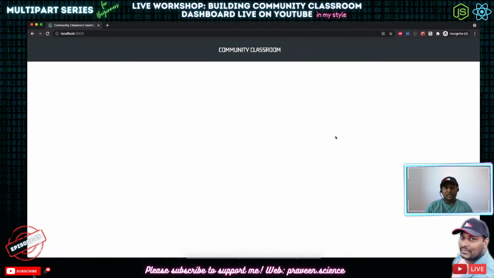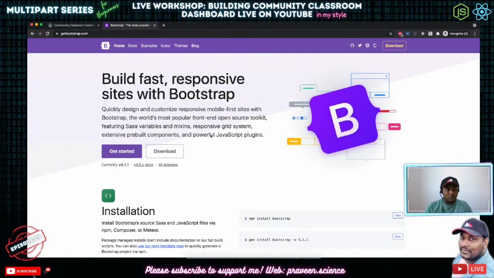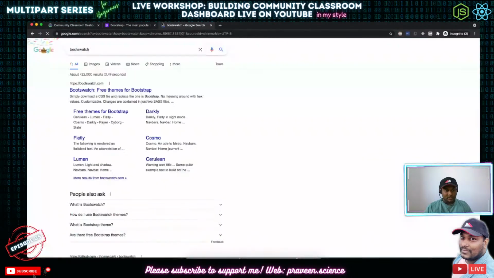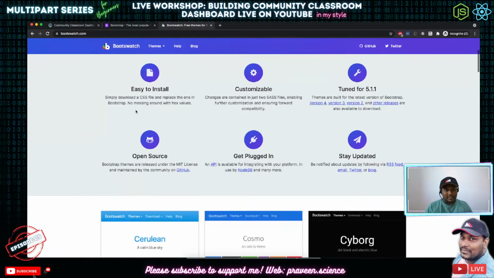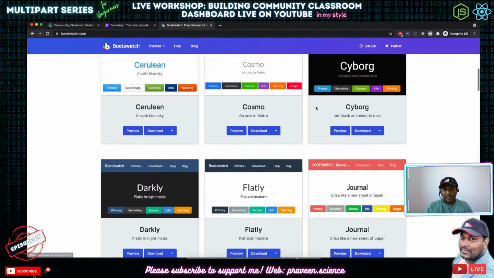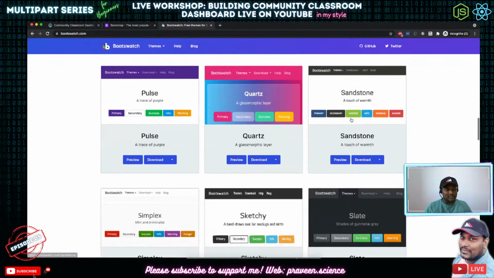Okay, what is the difference between Bootstrap and Bootswatch? Okay, so Bootstrap is the basic library, right? Getbootstrap.com. Everything is there in the Bootstrap library. And Bootswatch is the color themes. So it's free themes for Bootstrap. What they have is just a CSS file to replace the one in Bootstrap, nothing else. There is nothing else that has gone wrong or something like that. So that's all there is. And you get all these different themes for Bootstrap. It's just the color themes.